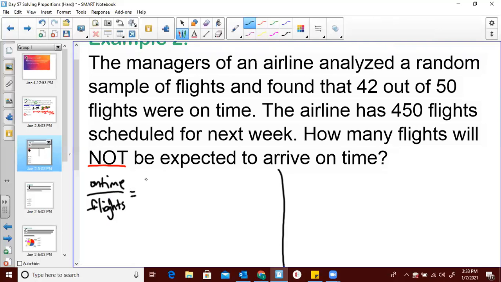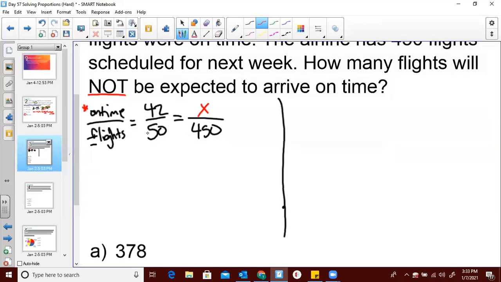So on time, we know we have 42 out of our 50 total. And then we have to figure out, are we looking for our total or what are we looking for? Well, the airline has 450 flights scheduled for next week. So they have 450 flights. So we have 450 here, which means that we're looking for our part, right? Well, the question says how many flights will not be expected to arrive. Well, if you look at the way we have it written, we're actually going to find how many flights out of this 450 are going to be on time. And we'll address that after we finish completing this proportion.